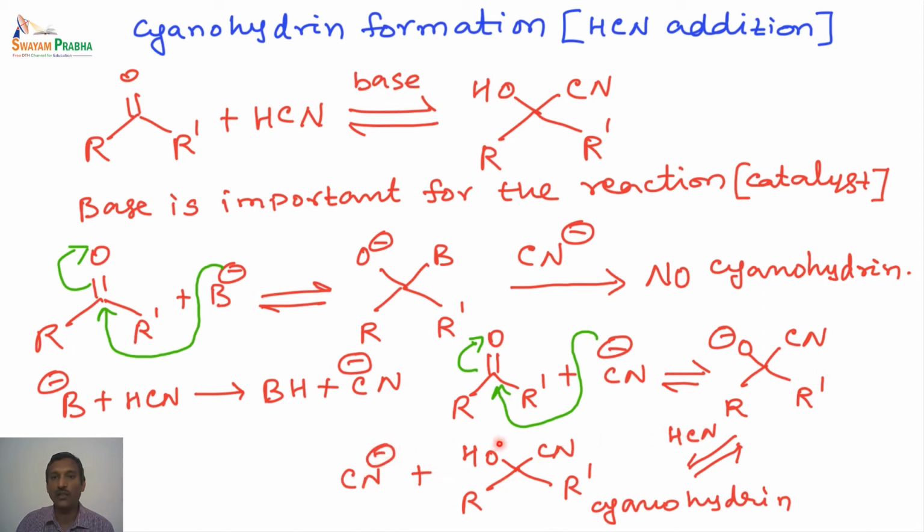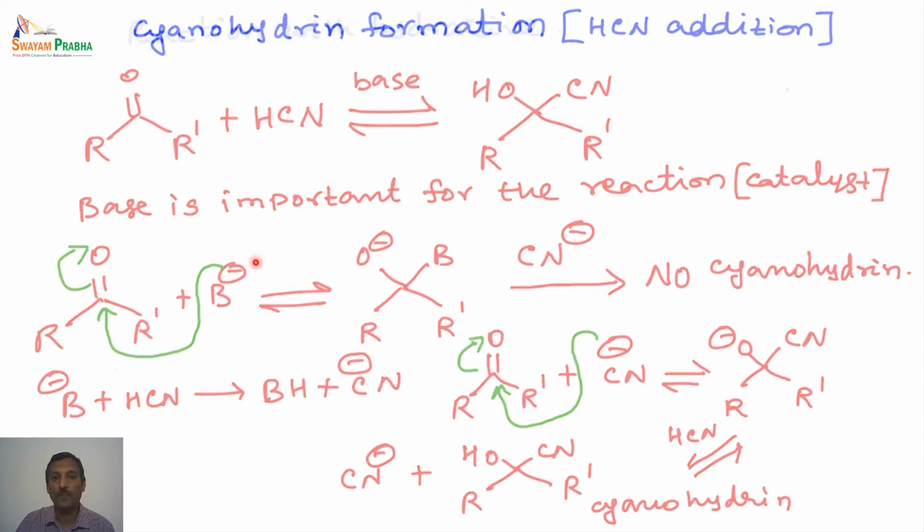So the cyanide ion is again produced in this reaction. So this can again undergo the same set of reactions to give the cyanohydrin as our final product. In this particular case, the initial step is the abstraction of proton by the base. So that is the important step in this particular reaction.